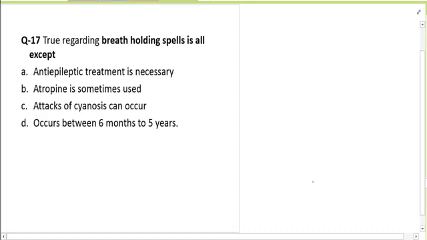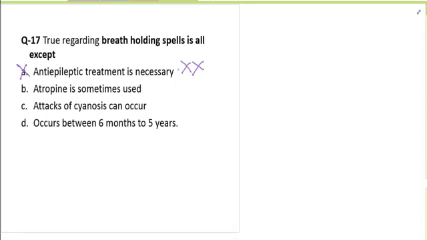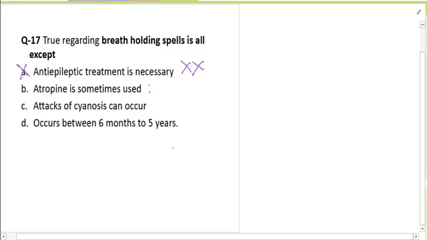The next question is on breath holding spells. Now what is not true? Breath holding spells, of course you do not need anti-epileptic therapy, but they may be cyanotic spells, so they may suddenly become cyanosed and this child stops breathing.